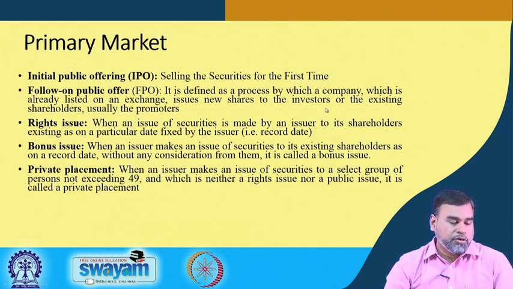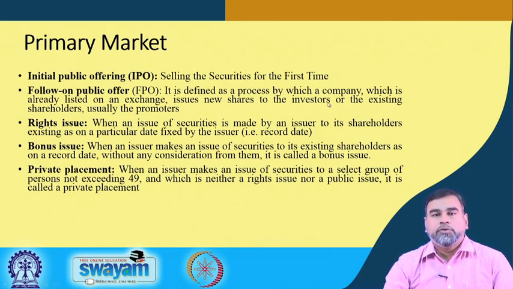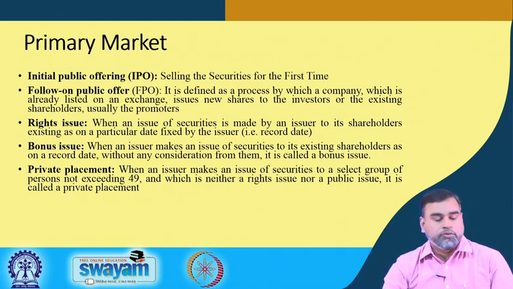Then we have another issue called the private placement. We call it a private placement whenever the issuer makes the issue of securities to a select group of persons, a select group of investors not exceeding 49, which is neither a rights issue nor a public issue. That means the equity raised through it is privately placed, and the number of investors in that particular security should not exceed 49. In that context we call it the private placement. This is also another type of instrument which is raised from the primary market.